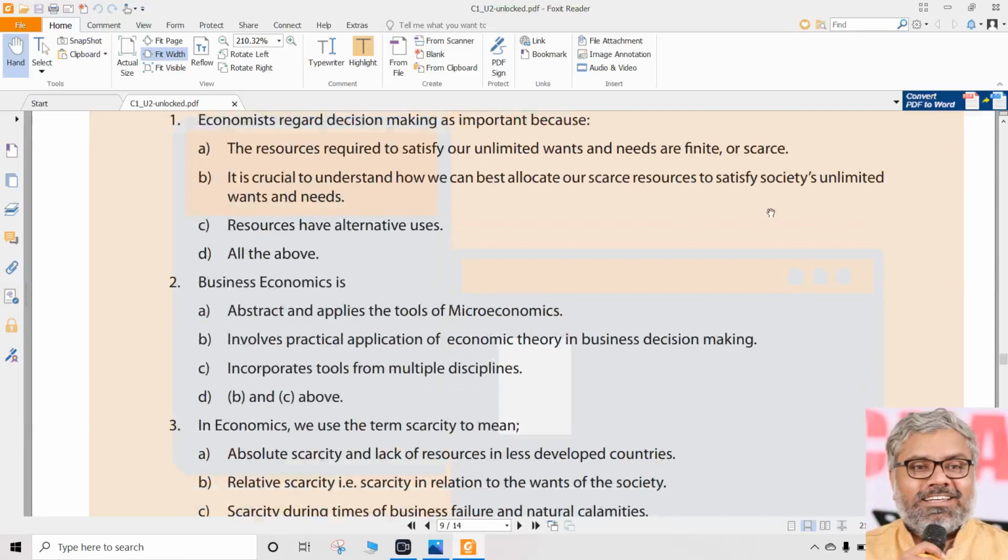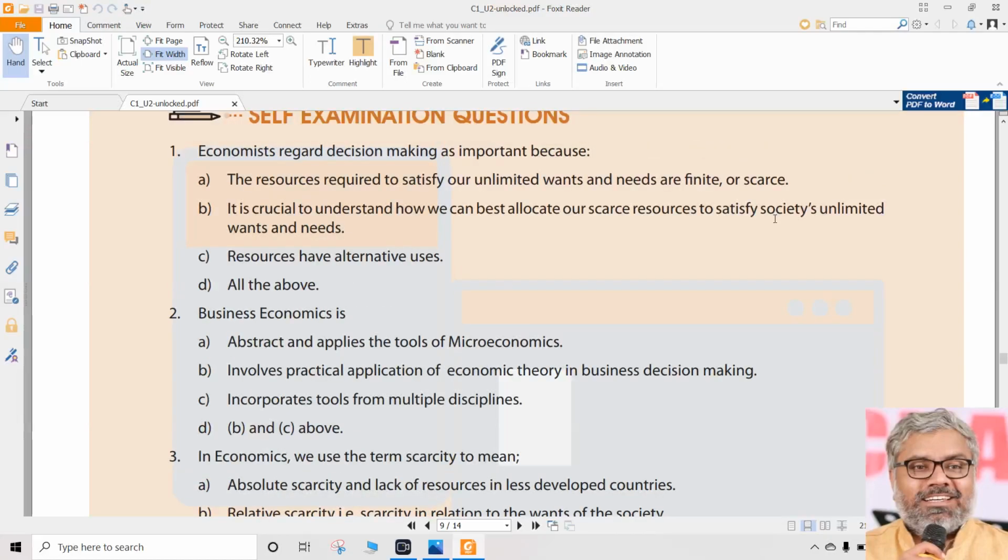So read the question very carefully, reasonably slowly, not in a hurry, not just jumping to quickly answer the question. That should not be the idea. The idea should be to answer correctly, not to answer quickly. That is the difference. The idea is to answer correctly. Quickly, that will come with practice. Anyway, it will come with practice.